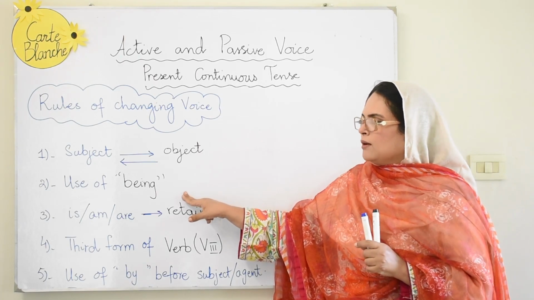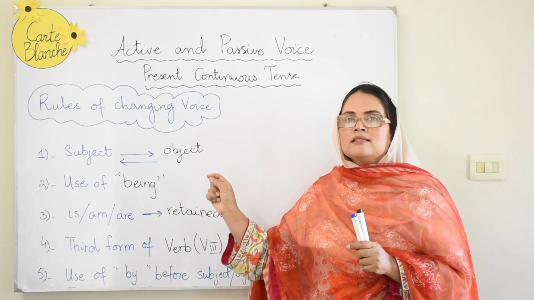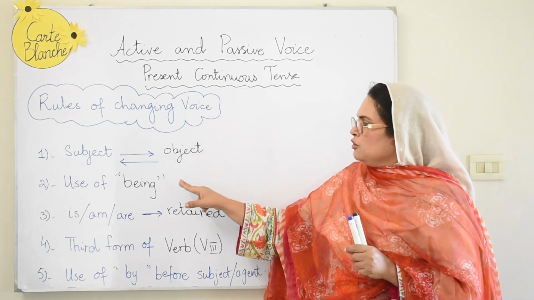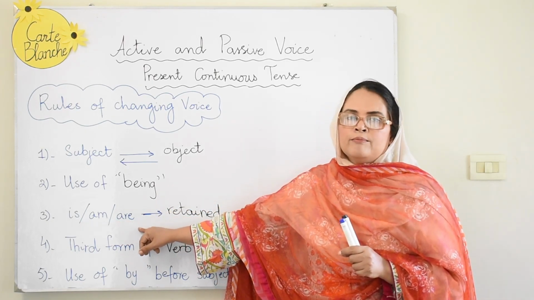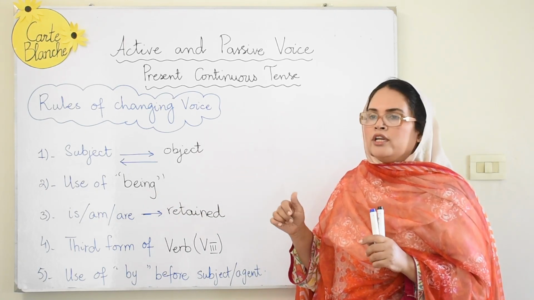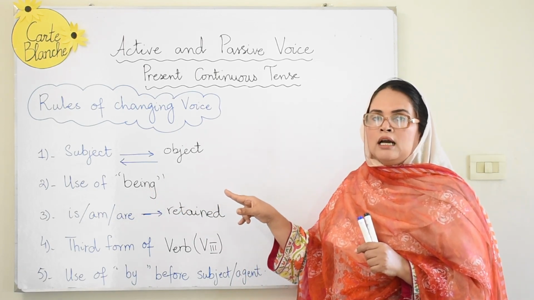Use of being. Now this is something exceptional to this one. This is something outstanding, very peculiar to the present continuous. You have to make use of being after the use of is, am, are. Wherever you're using is, am, are, we will retain that according to the object, but then we will put the word being also. Is being.